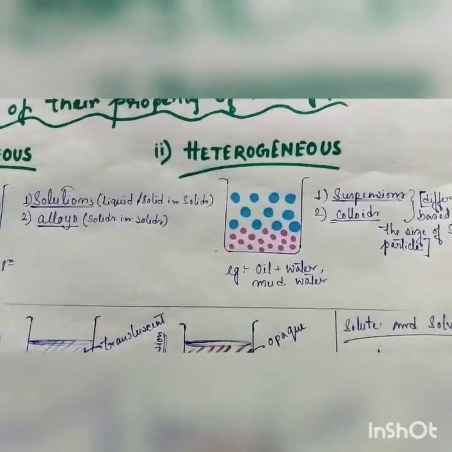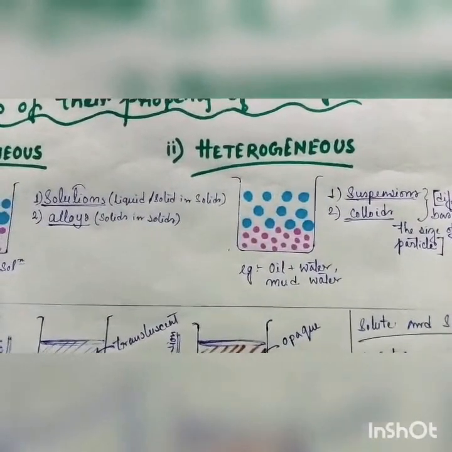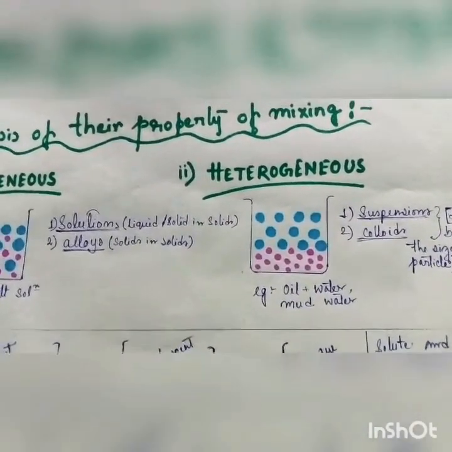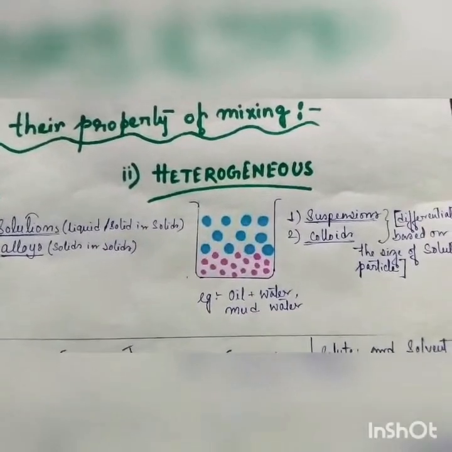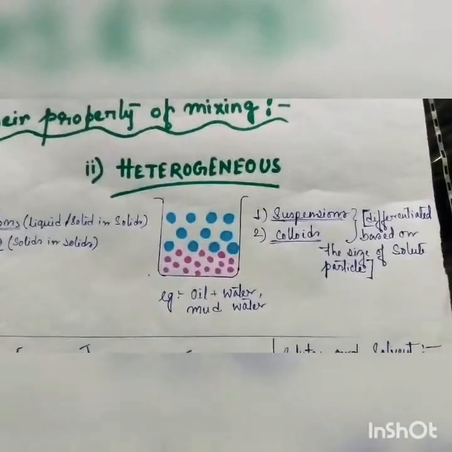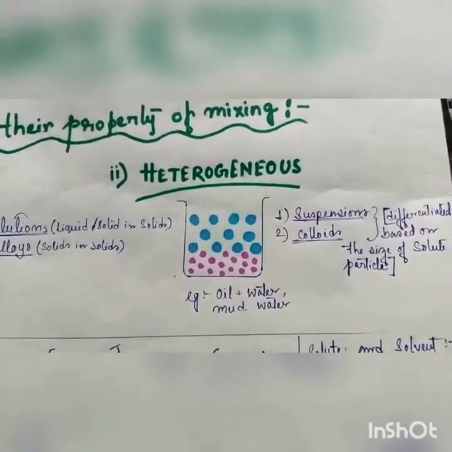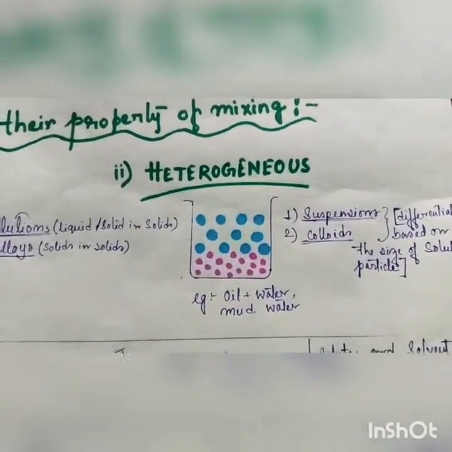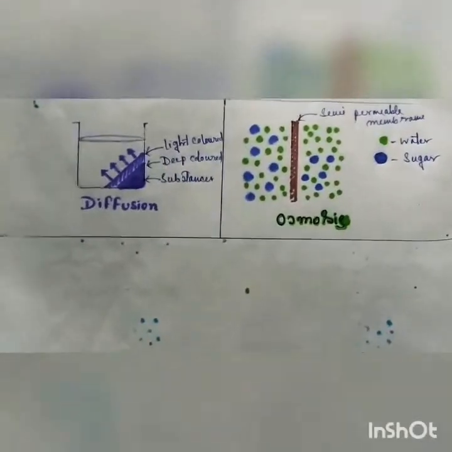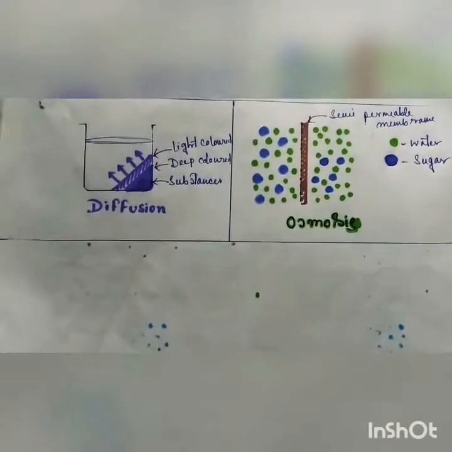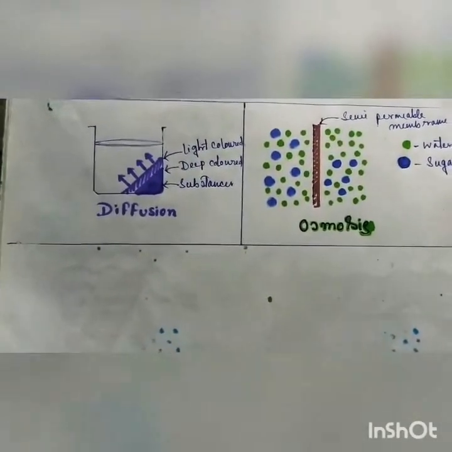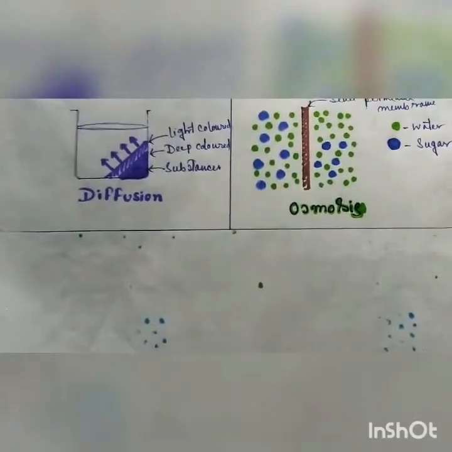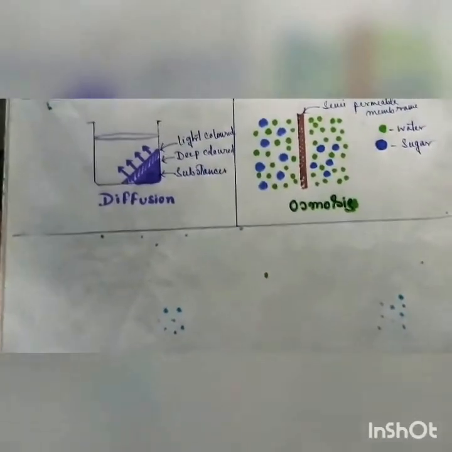Now, in case of solution, it is generally liquid in nature. In case of alloys, it is solid in nature. And in case of suspension and colloids, the difference lies in the size of the solute particles. Now, I want to introduce two topics related to solutions, related to mixtures in general. There is diffusion and osmosis. Now, what is diffusion and osmosis?